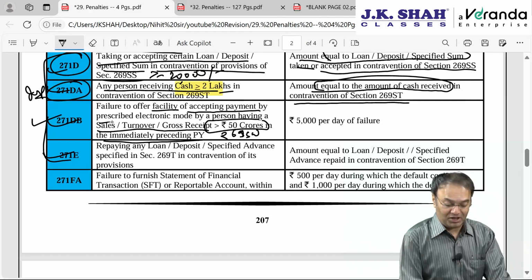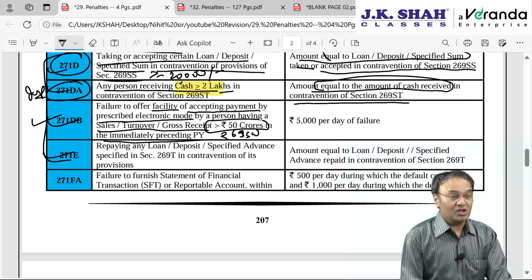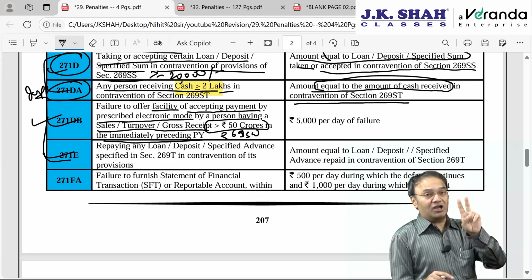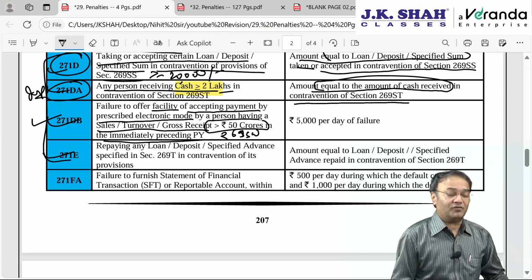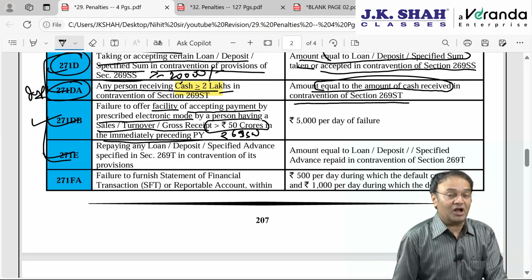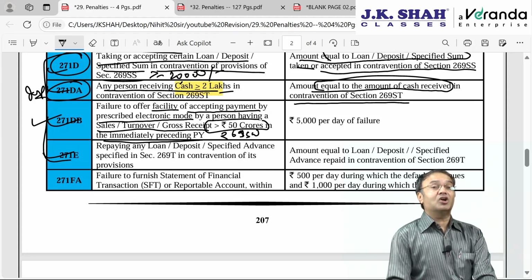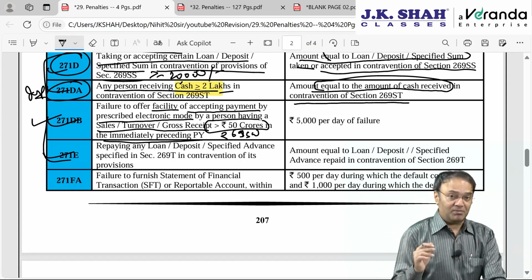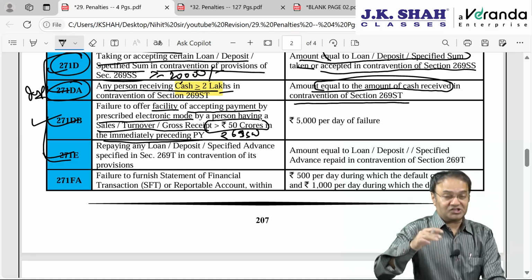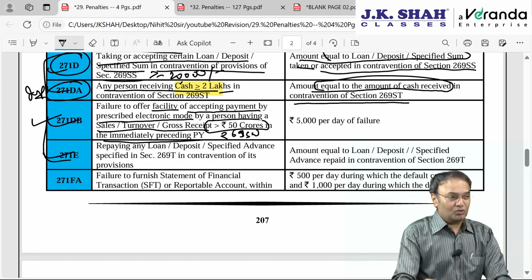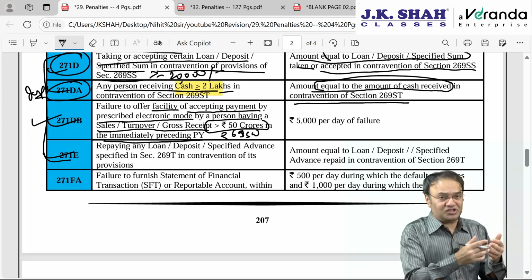for accepting payment by way of prescribed electronic mode, in addition to NEFT, RTGS, etc., he will have to offer facility of accepting payment by either RuPay compatible debit cards or credit cards, or he can pay, assessee can pay by way of, assessee means person who's making payment. Person who's doing business, last year's turnover exceeded 50 crore.